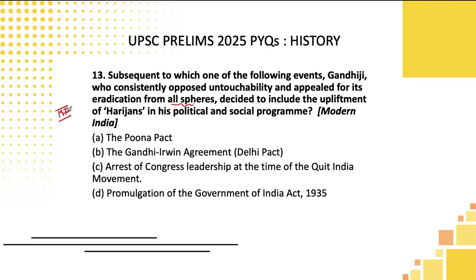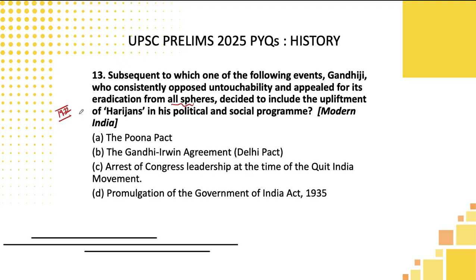That time only Gandhiji went and did something. He felt that by doing a separate electorate for untouchable people, that is the Harijans, because what is the meaning of that? Scheduled caste, the reserved class people will be elected only by them. In that case, that will disturb the unity of the Hindu religion. That is the reason why Gandhiji said that he will include Harijans, he will protect whatever rights they have also in the freedom struggle movement.